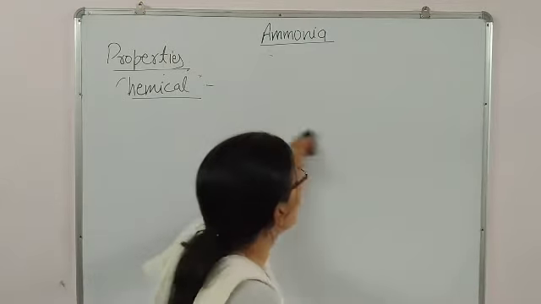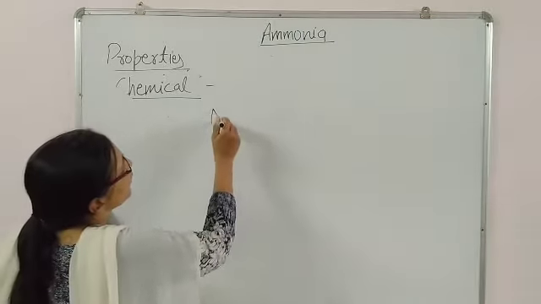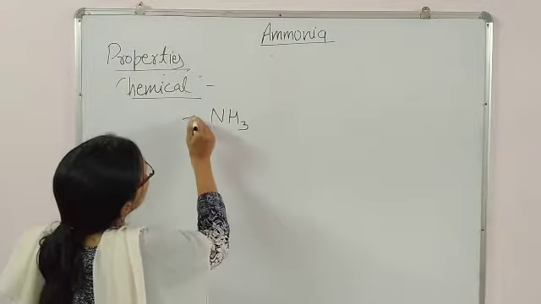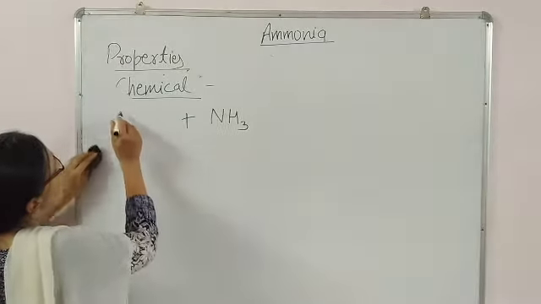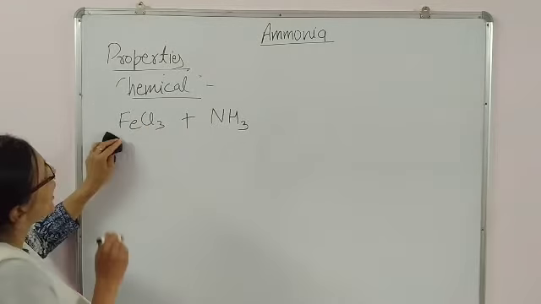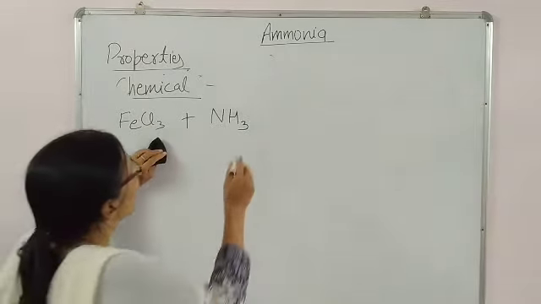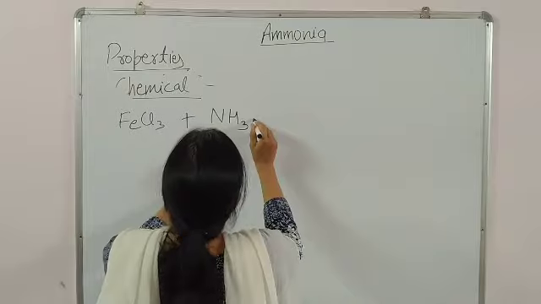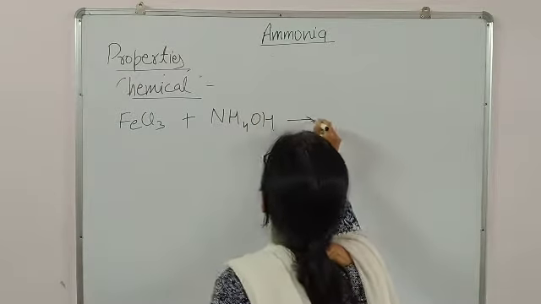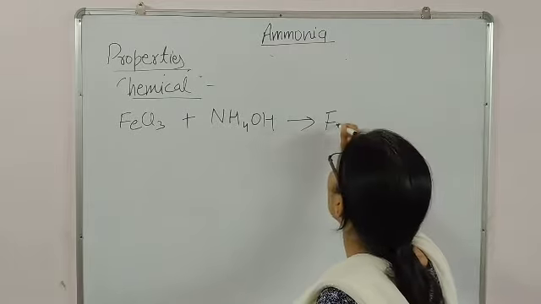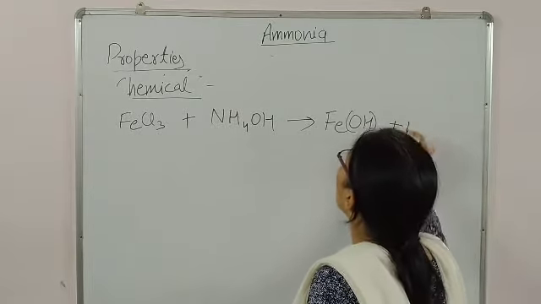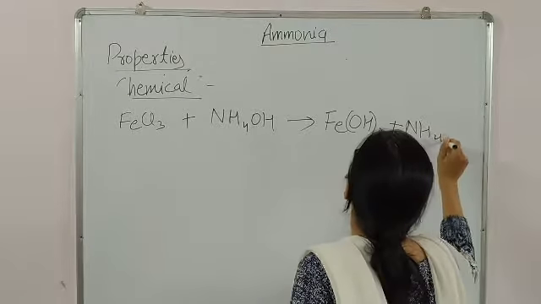So the main key role is played by NH4OH, meaning this ammonia. When treated with, suppose, the salt iron chloride, what will happen? The water solution is also here, so with NH4OH there will be formation of Fe(OH)3 along with NH4Cl.